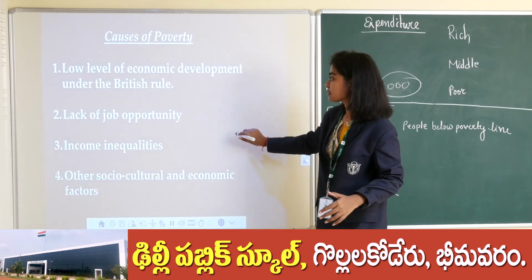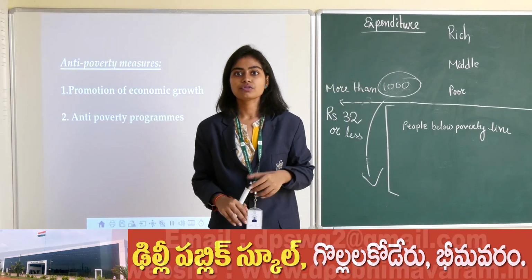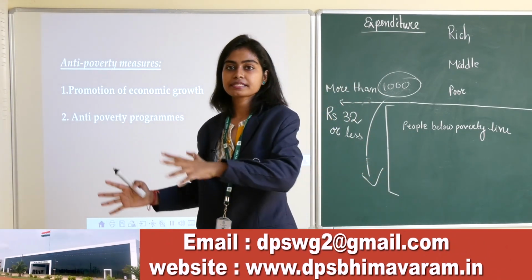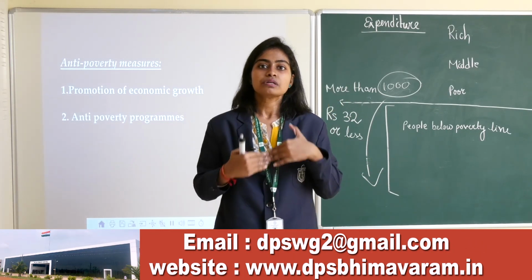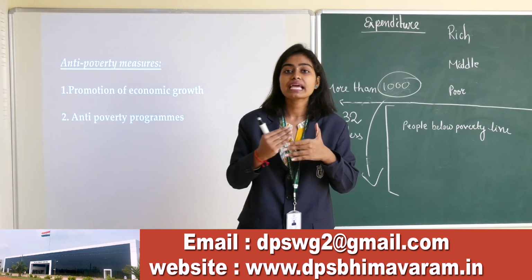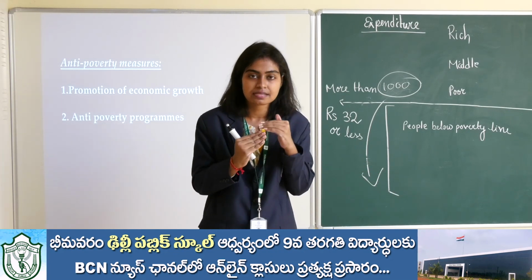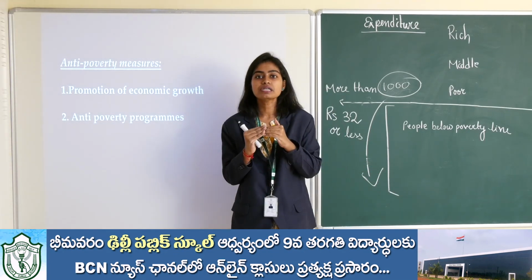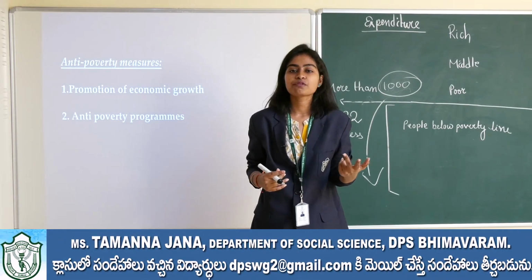Okay. Next, anti-poverty measures. So we already read about poverty, the issues related to poverty, and the causes of poverty. Now we will read about the anti-poverty measures. Means what? How can we eliminate poverty, and what are the steps taken by the government to remove the poverty? So we will discuss two anti-poverty measures.